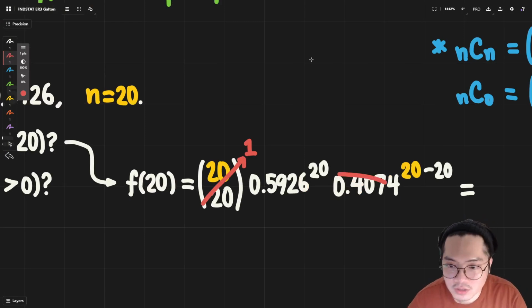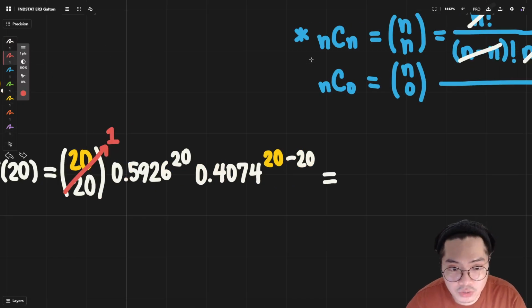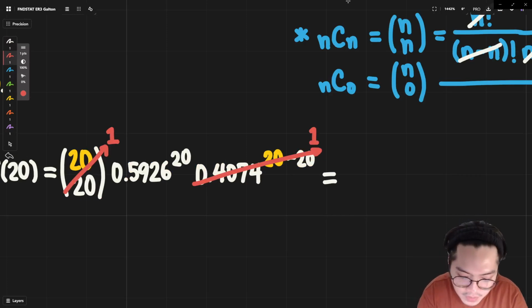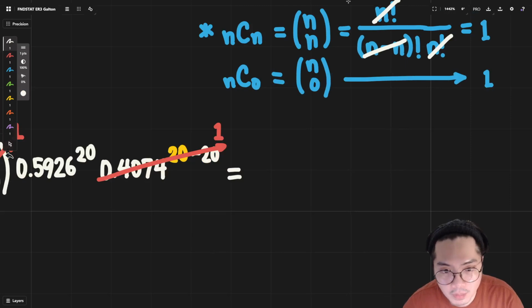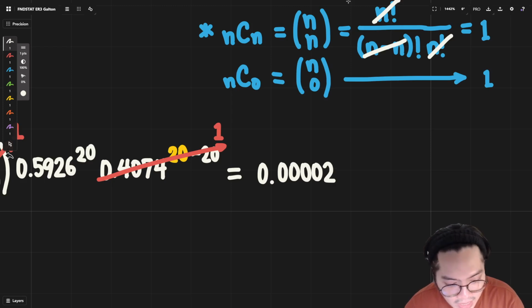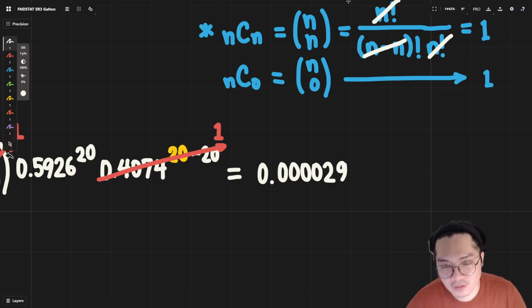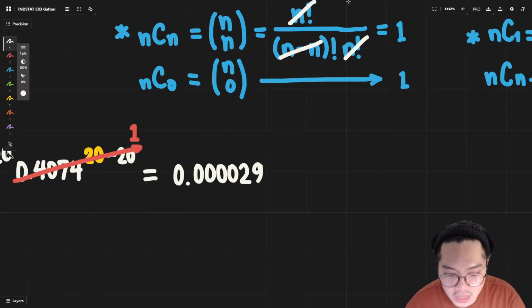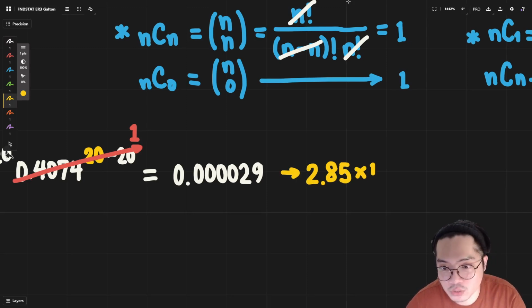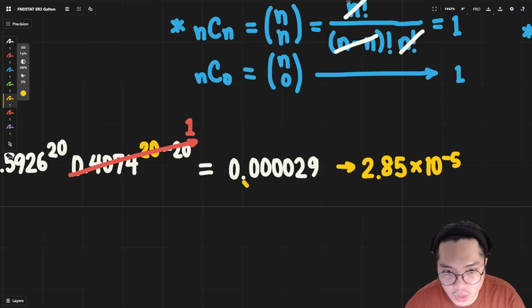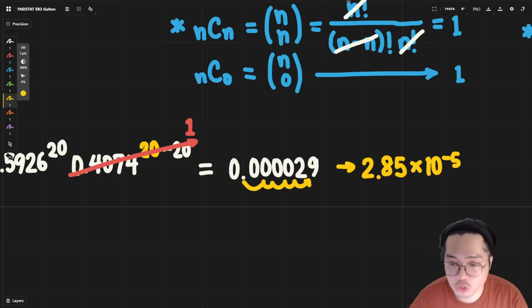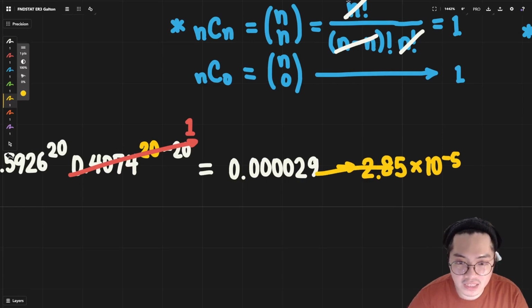Look at this as well. 20 minus 20 gives you 0. Anything raised to 0 is just 1 as well. So I really just have to put 0.5926 raised to 20, which gives me this very small number, 0.0000285 or 029. Right? So this is a very small value. In my calculator, it read as 2.85 times 10 raised to negative 5. So 1, 2, 3, 4, 5. That is 2.85 times 10 raised to negative 5.